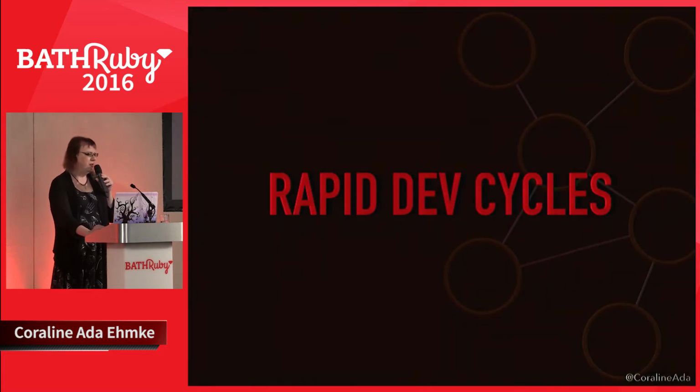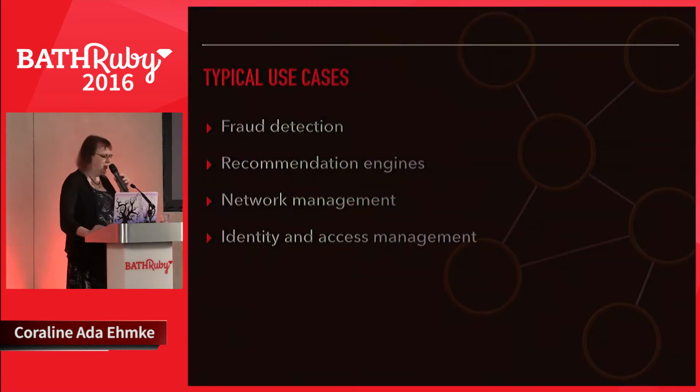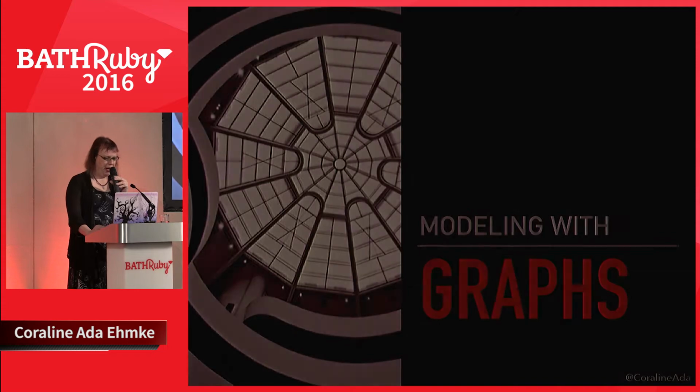Graph databases are well suited for agile methodologies because we don't have to model the domain completely ahead of time, and we can change our mind. We can change the existing graph structure without modifying the data that we already have or the functionality that we already have. So there are some typical use cases, which I'm not going to get into right now.